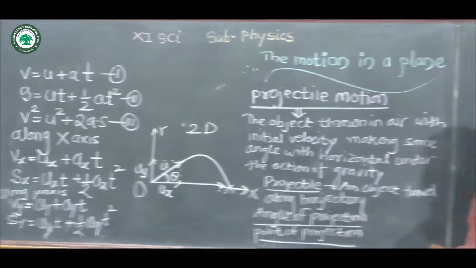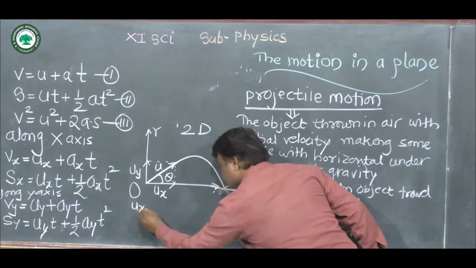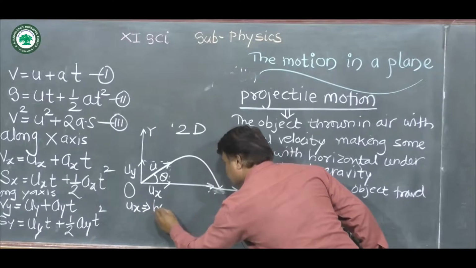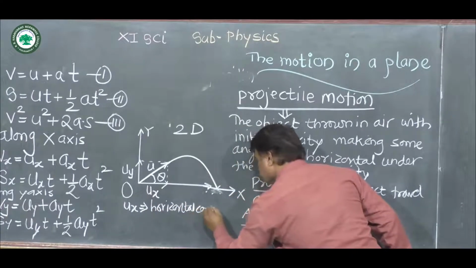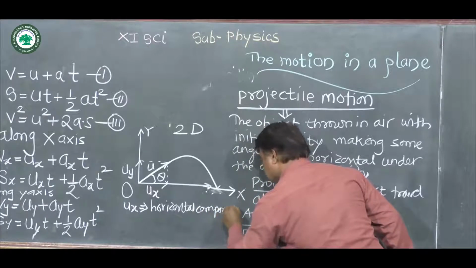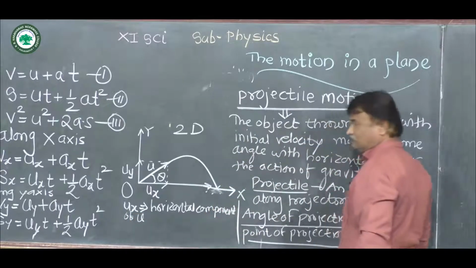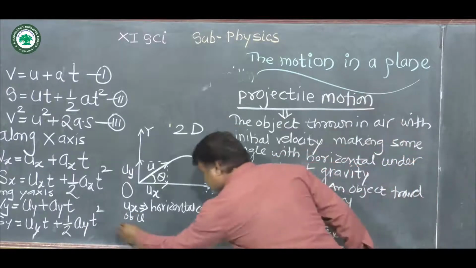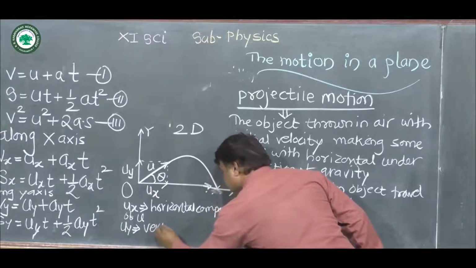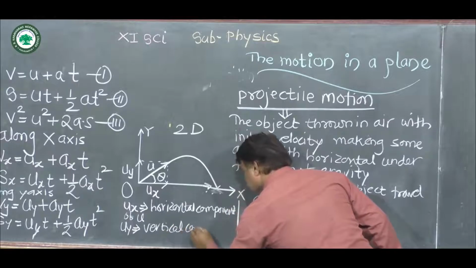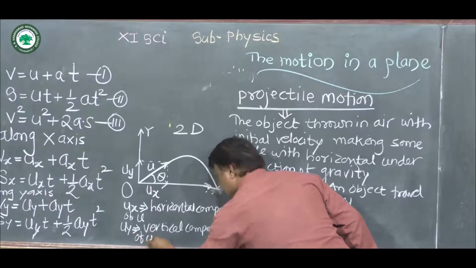So we write here ux, horizontal component of initial velocity u. Similarly, we can write uy, which is vertical component of initial velocity u.